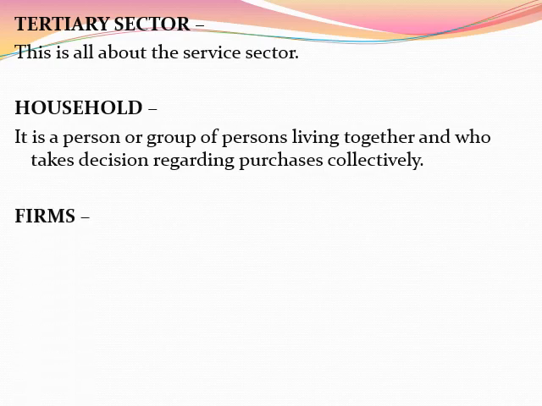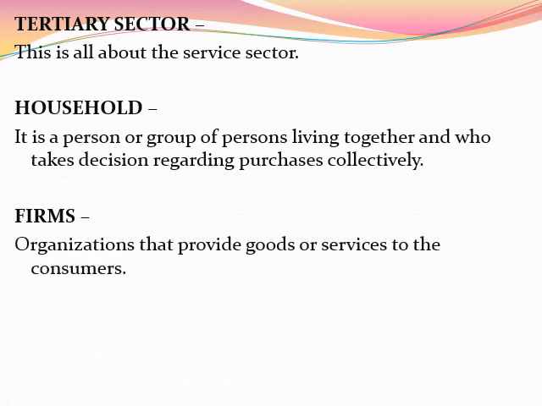The next is firms. What are firms? So basically firms are organizations that provide goods and services to the consumers. Firms are what? They are organizations. Okay, so they are different kinds of manufacturing units, or we can say trading units, transportation, communication facilities. These are all going to be considered as firms.